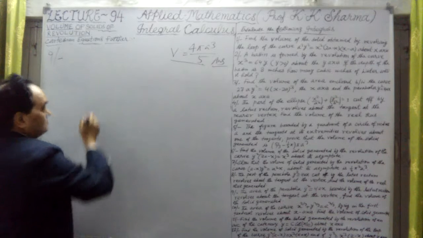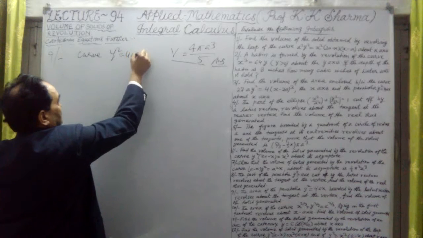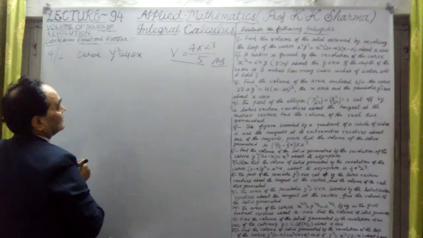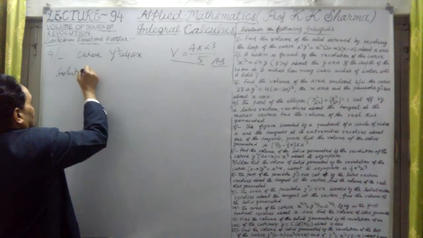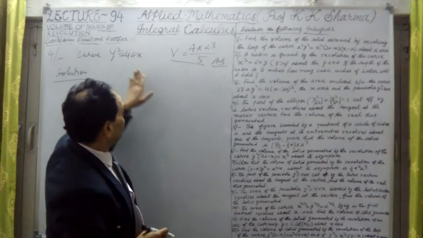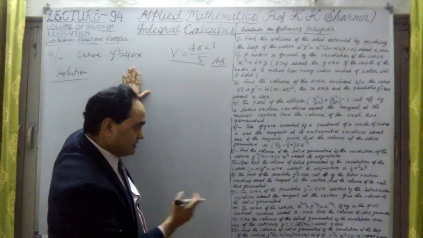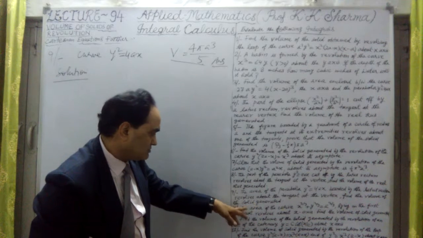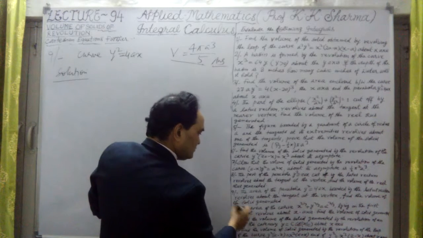What does it say? The curve is the parabola y square equal to 4ax. It says that the area of the parabola y square equal to 4ax, bounded by the latus rectum, is revolved about the tangent at the vertex. Find the volume of the solid generated.